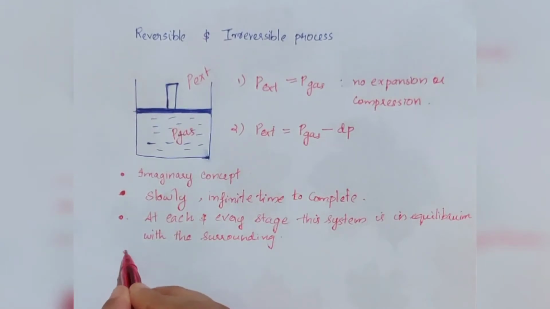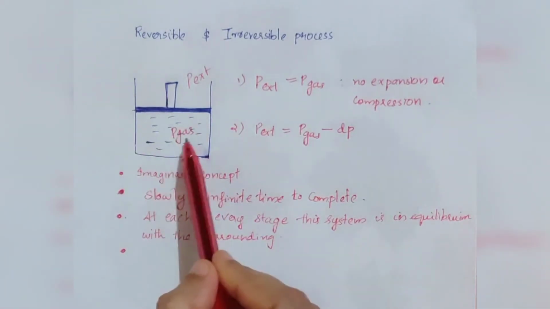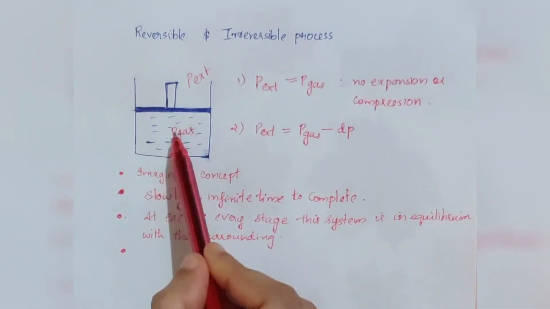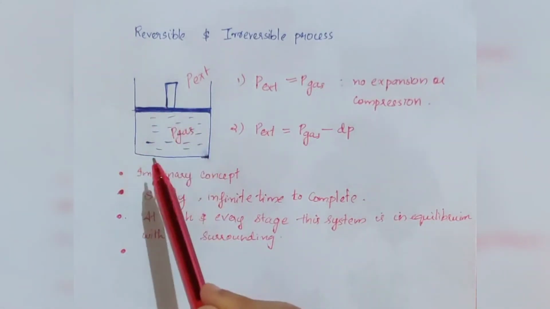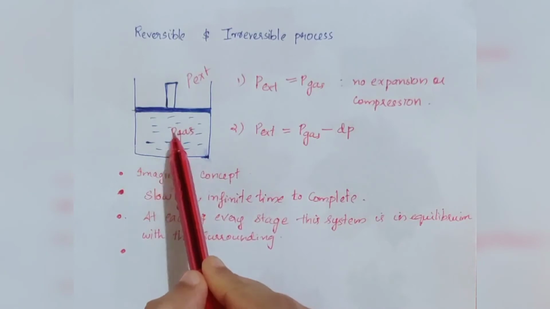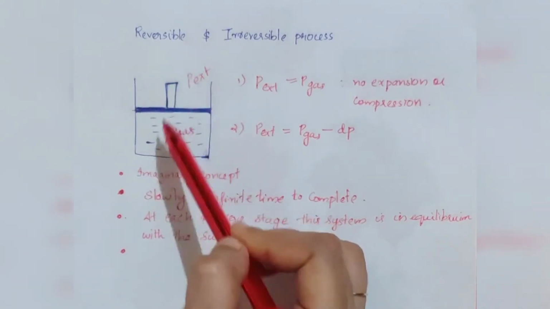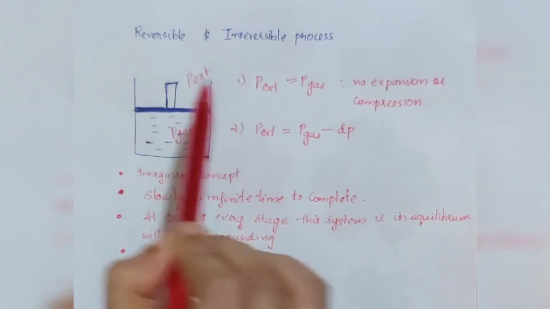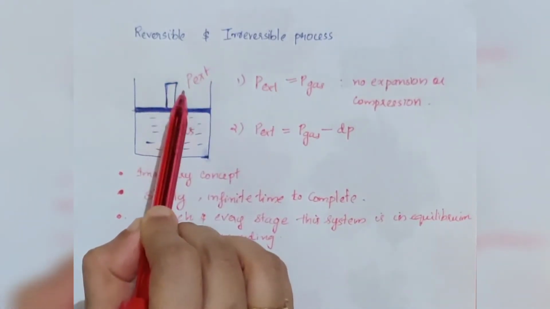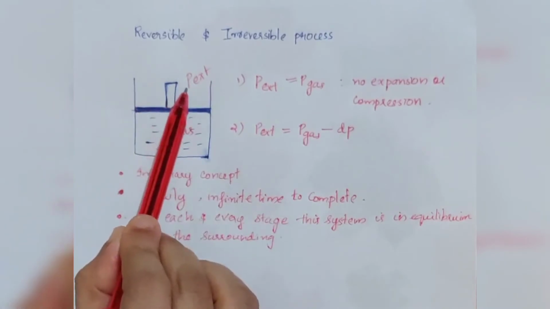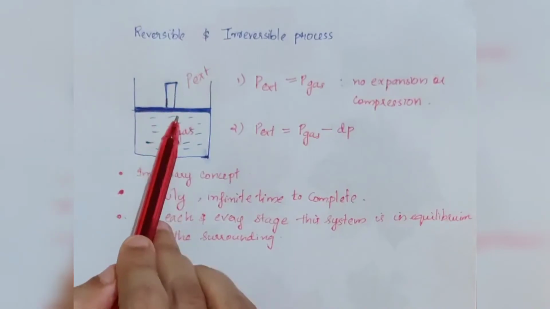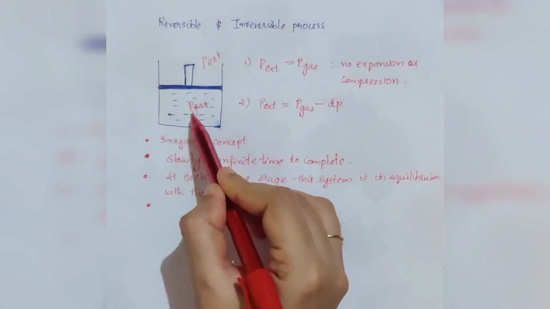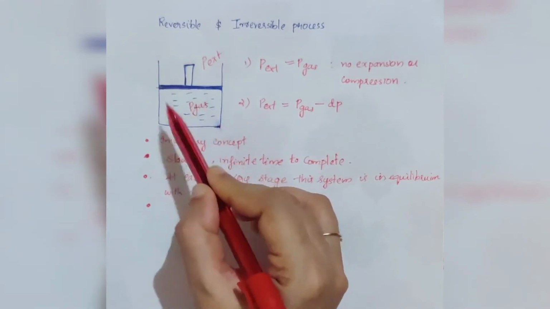The next point is the driving force. What is the driving force here? That is the pressure of the gas inside the cylinder. That is the driving force. The driving force is infinitesimally greater than the opposing force. Here the external pressure is infinitesimally less than the pressure of the gas inside the cylinder. The pressure of the gas inside the cylinder is somewhat higher.